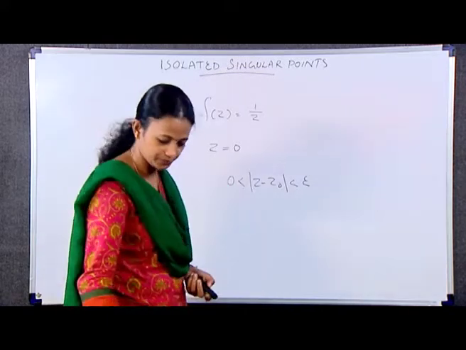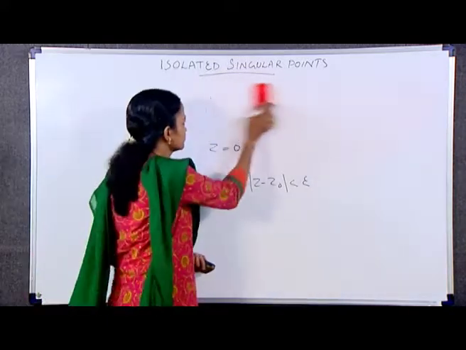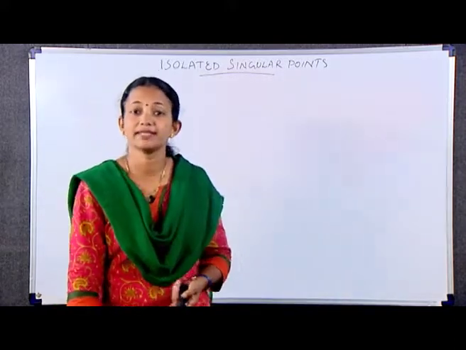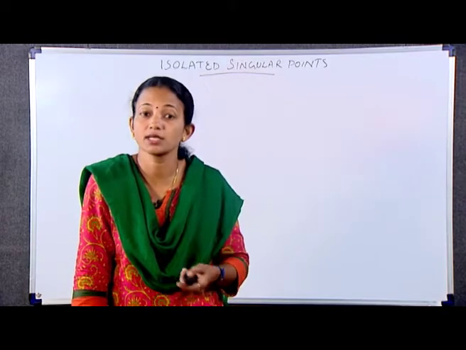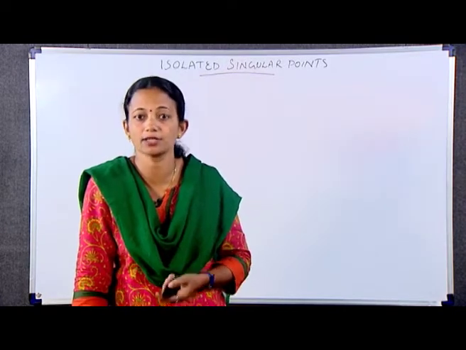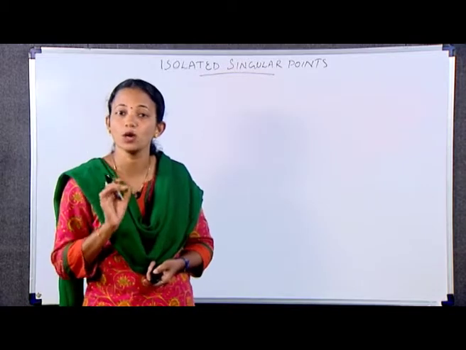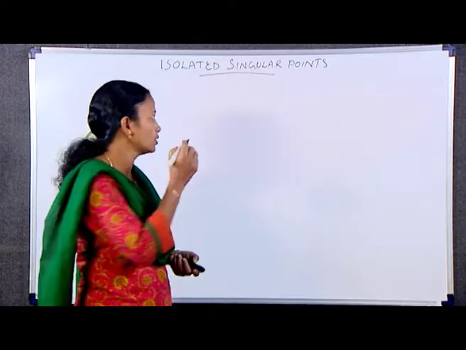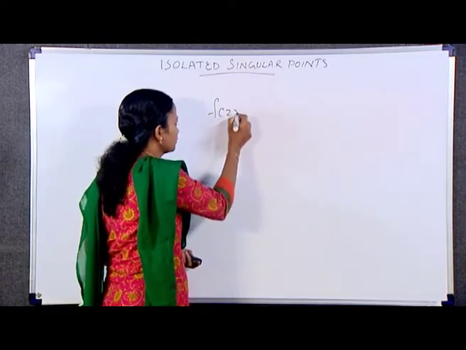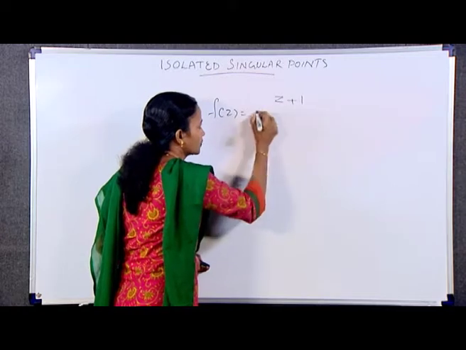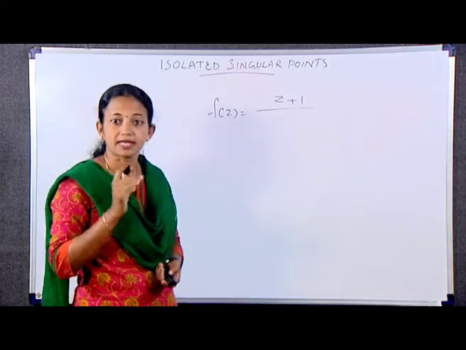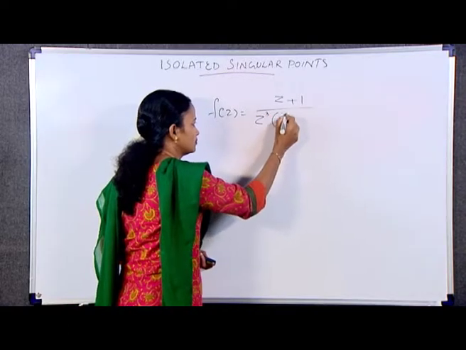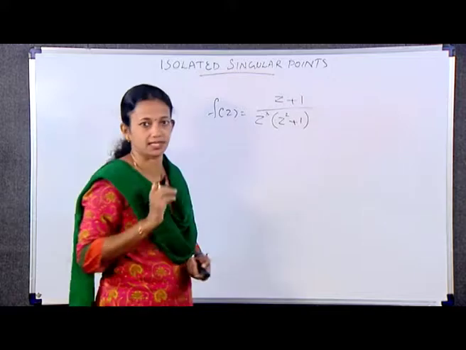For example, by the discussion in example 1, 0 is an isolated singular point of the function f(z) = 1/z. Another example, suppose f(z) = (z + 1)/(z³(z² + 1)).